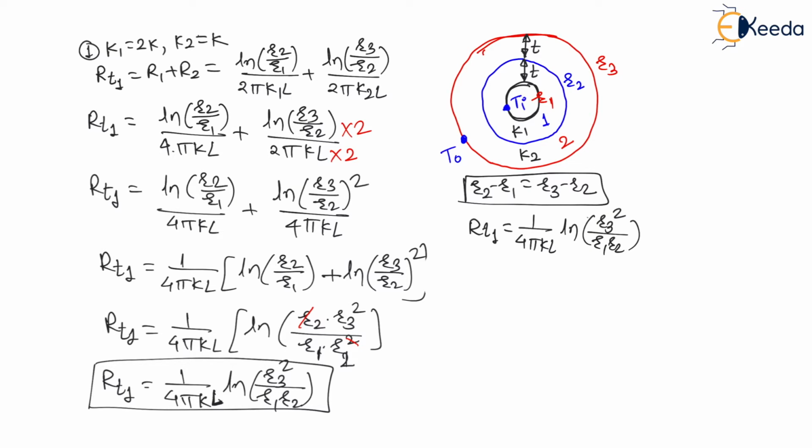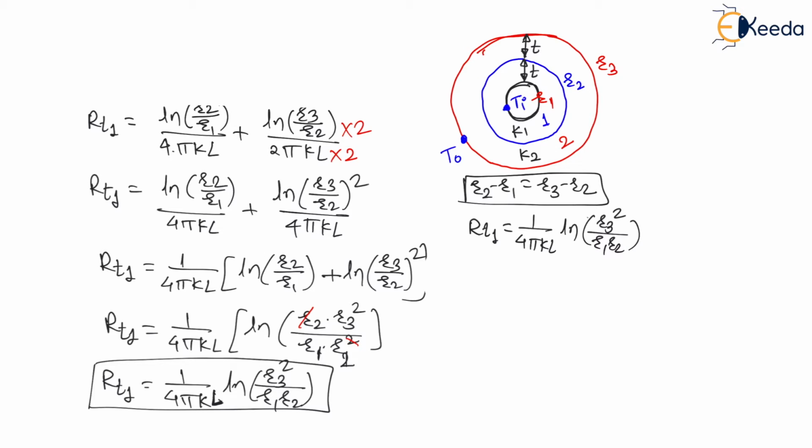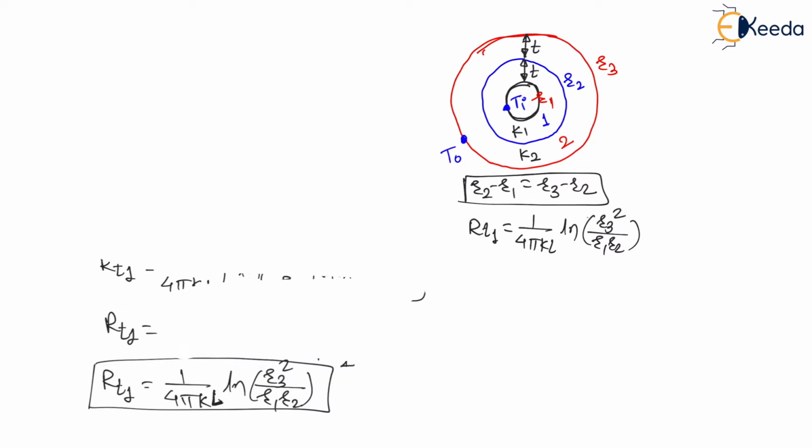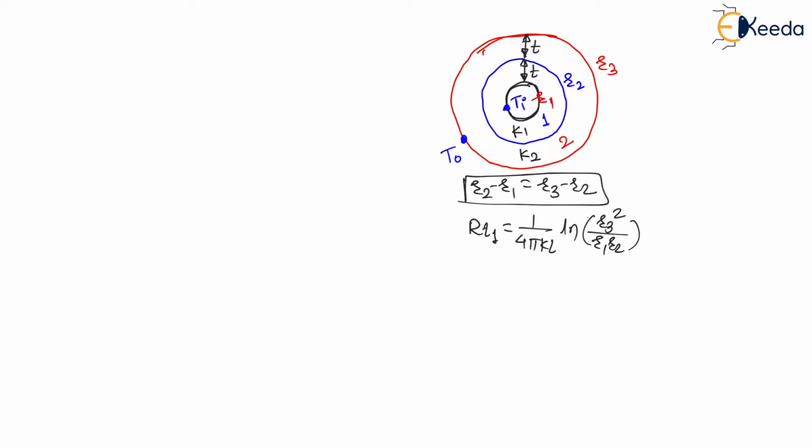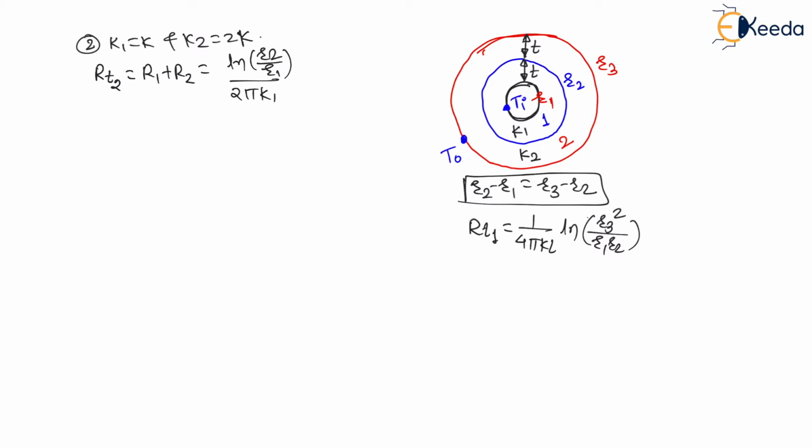Now let us understand the second condition, if lower thermal conductivity is used as the inside layer. The second condition is that the material with lower thermal conductivity is used as the inside layer and the material with higher thermal conductivity is used as the outside layer. That means in the second option, they are mentioning K1 is equal to K and K2 is equal to 2K. So in this case, the RT total in the second case will again be R1 plus R2, which is ln of R2 divided by R1, divided by 2 pi K1 L, plus ln of R3 divided by R2, divided by 2 pi K2 L.